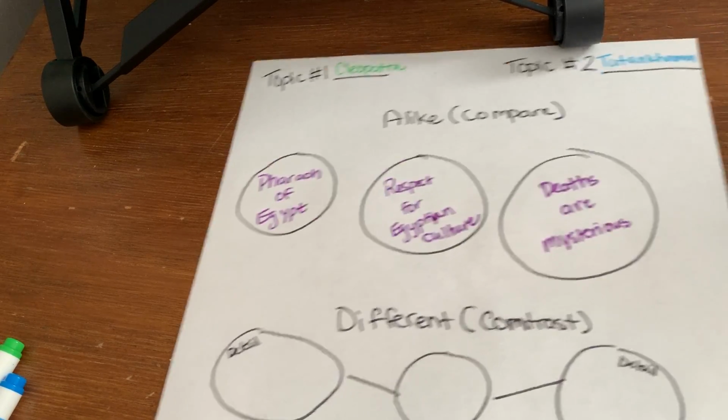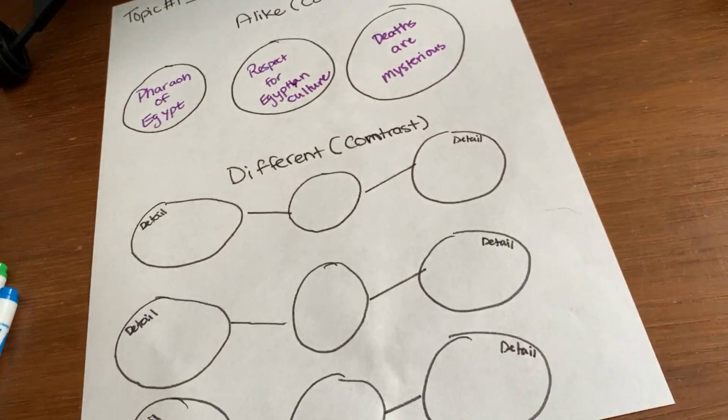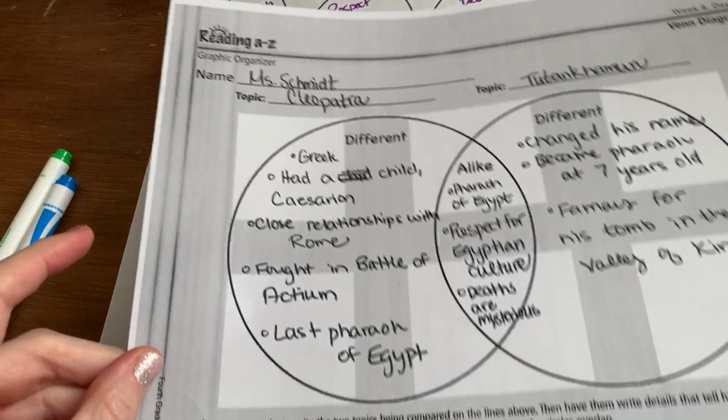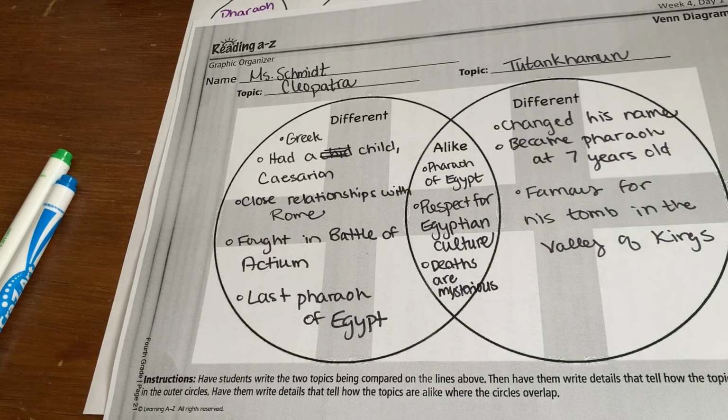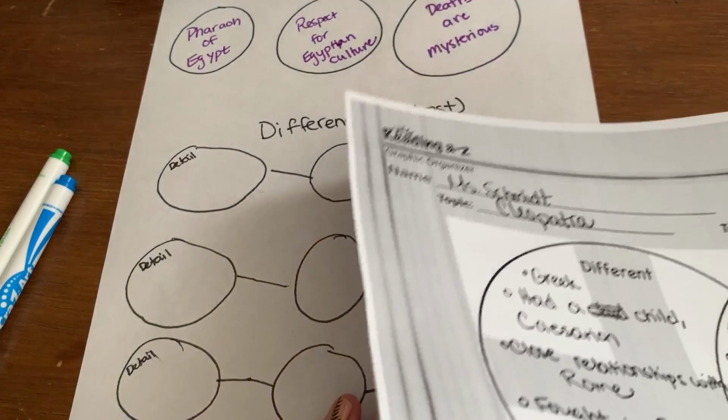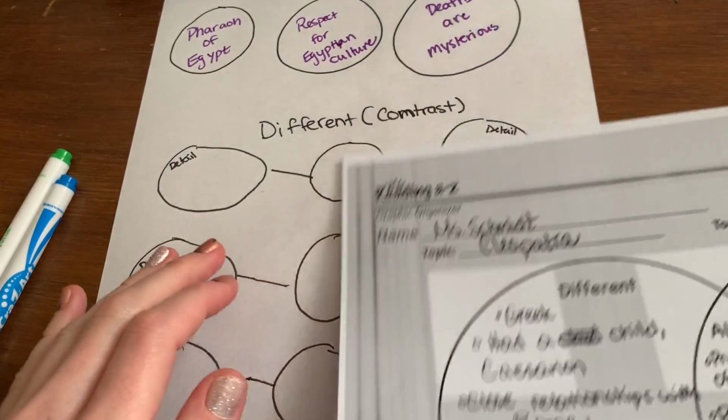All right, so now I'm going to look at what's different about them. Okay, so for that, I'm going to look at this. And I need to pick 3 things that I can find facts for, facts that support both sides.